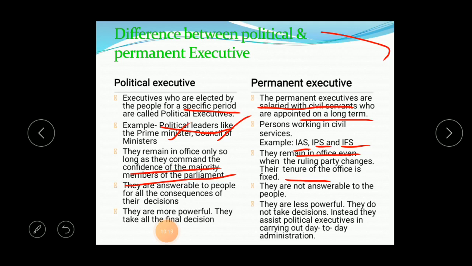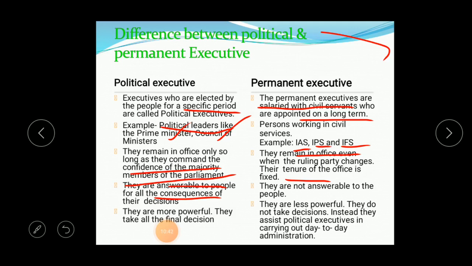Next, they are answerable to the people for all the consequences of their decisions. Whatever decision they take, they are answerable to the people. Now, regarding school reopening, they have taken decisions, right? Still it is prolonging, and they still don't want the schools to be open.